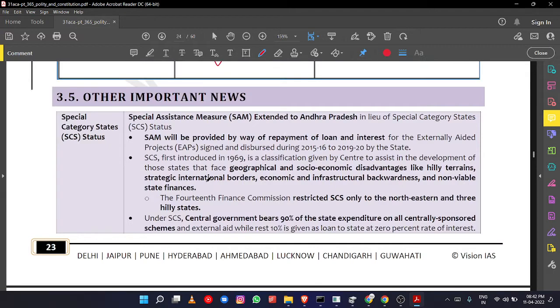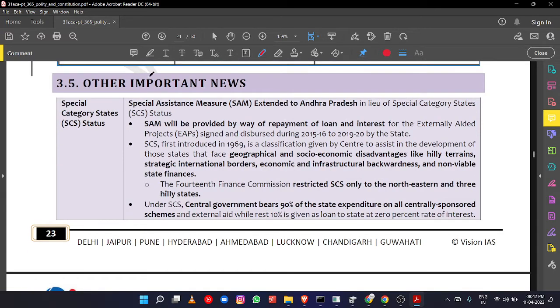Okay, so one is special category status. So you have seen, if you are from Andhra Pradesh, you have seen since 2014 there is a struggle taken up by the state government to get this special category status. Okay, so what is this special category status? It's in news. What is the benefit if the state is having a special category status?